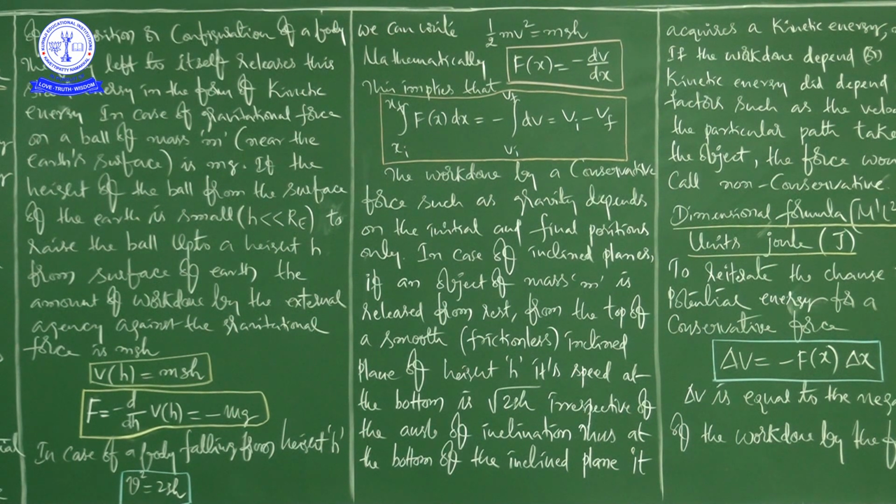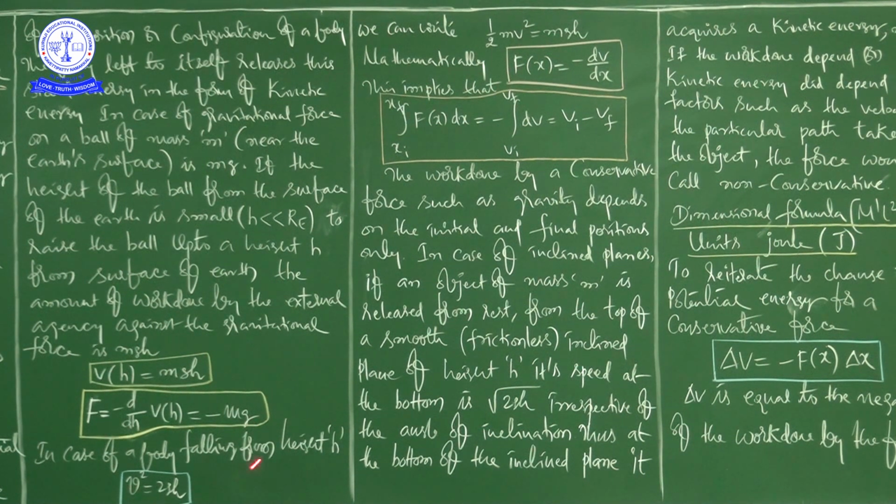When you release a ball, it comes down with an increasing speed. Just before it hits the ground, its speed is given by v square is equal to 2gh, right? Specifically, I want to talk about the negative sign. In our previous classes, you came to know what is positive work done, what is negative work done, and what is zero work done. But here he didn't talk about work, he is talking only about the force.